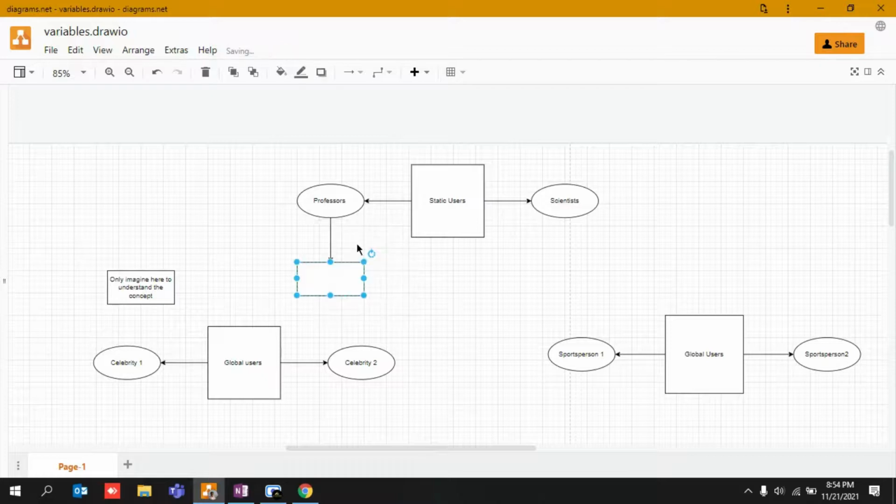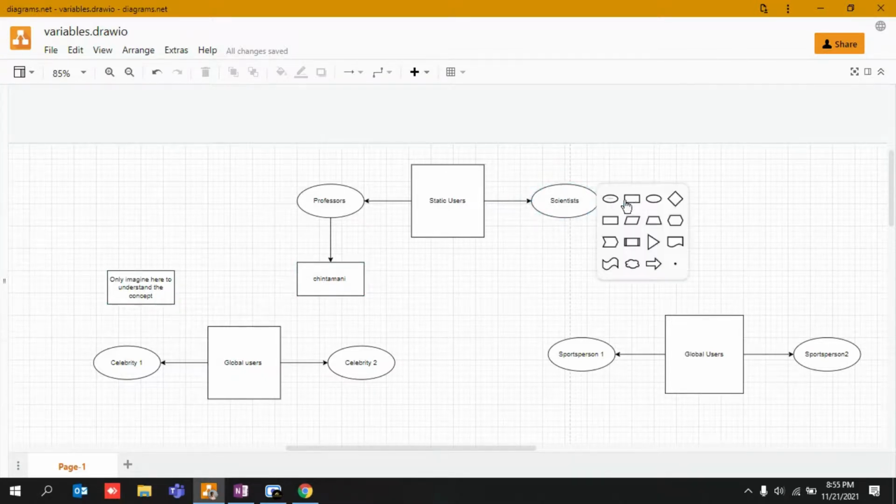Let's say his name is Chintamani, right? So when you call your professors, how do you call them? Do you call your professor like, hey Chintamani, come here? No, you give respect to them. You call them like, where is Professor Chintamani? Where is scientist Alex Stewart, kind of thing, right? So you just call them by their designation.